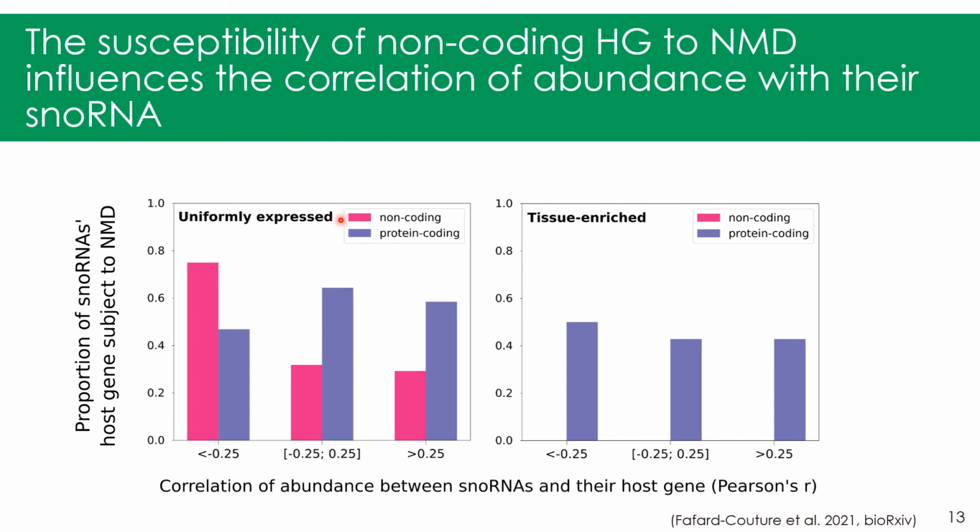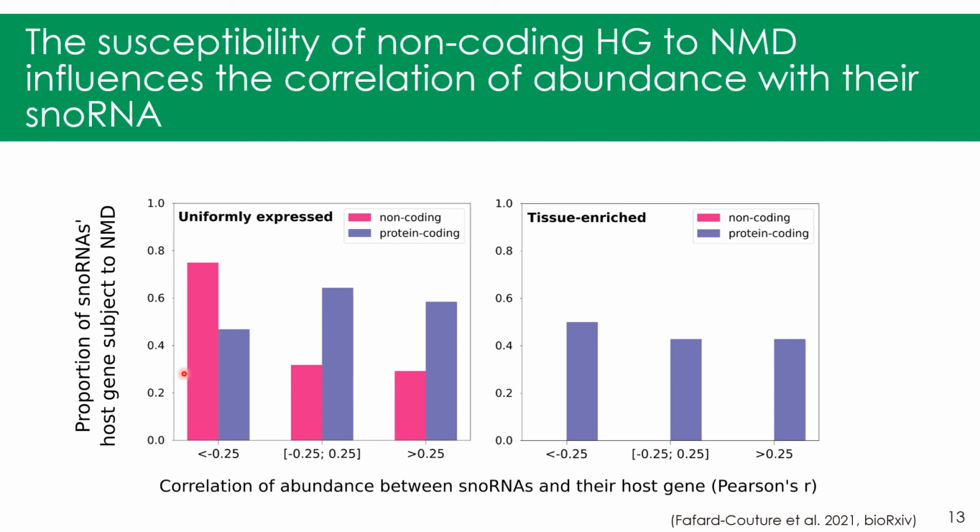Next, I looked at the susceptibility of host gene to nonsense-mediated decay. So we can first see that anti-correlated non-coding host genes of uniformly expressed snoRNAs tend to be highly subject to NMD, whereas the more the non-coding host gene is correlated with its embedded snoRNA, the less it is subject to NMD.